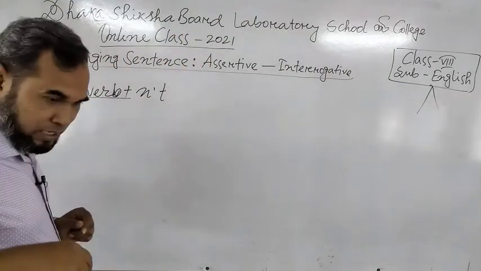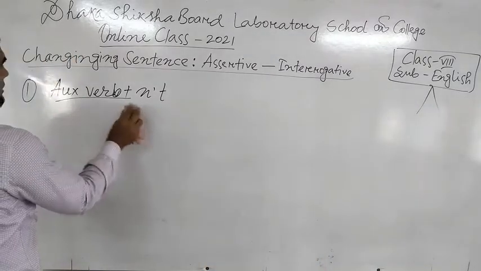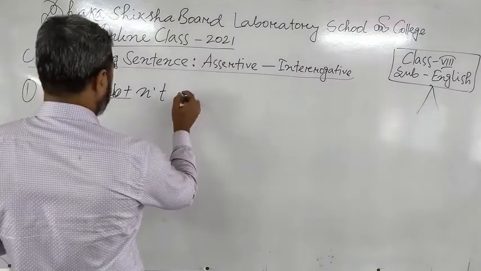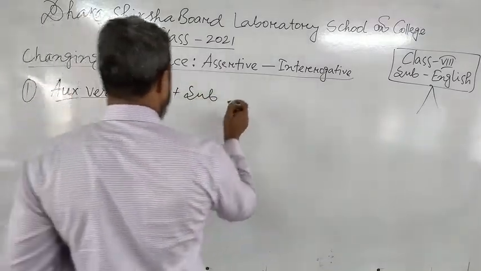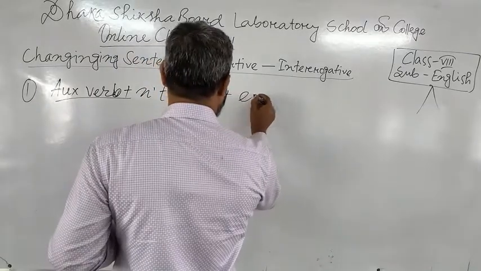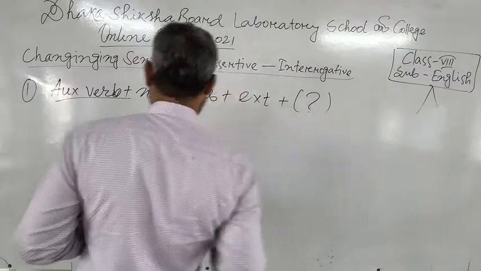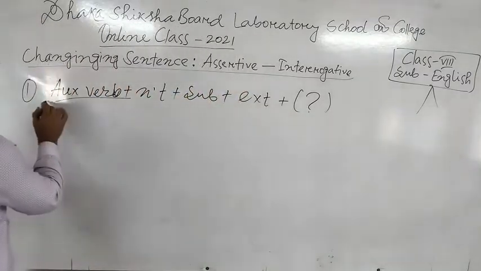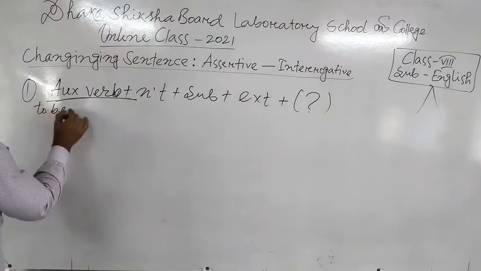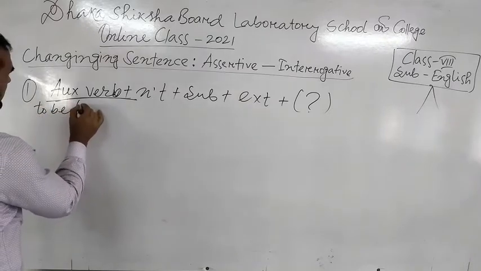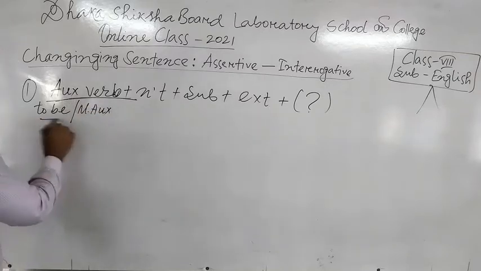We can say it elaborately: auxiliary verb, then subject, then extension, then sign of interrogation. First of all to be verb, or modal auxiliaries. Okay.